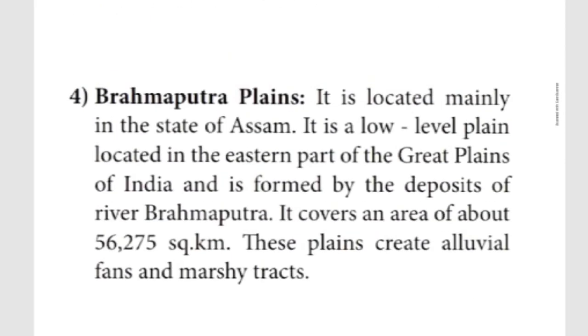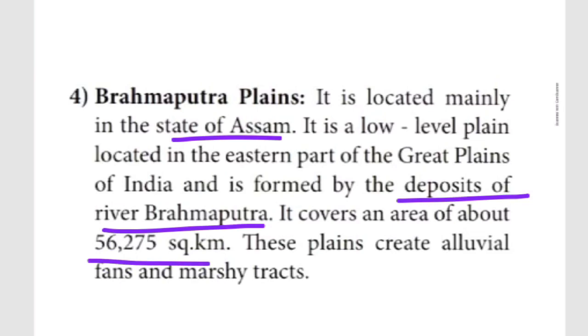The next, the last one, Brahmaputra plain. Where is it located? It is located in the Assam area. It is formed by the deposits of the river Brahmaputra. In the introduction itself I told you, deposition means the river keeping its soil, accumulating silt, sand and soil. Because of that, the Brahmaputra plains are formed. How much area does it cover? 56,275 square kilometer.